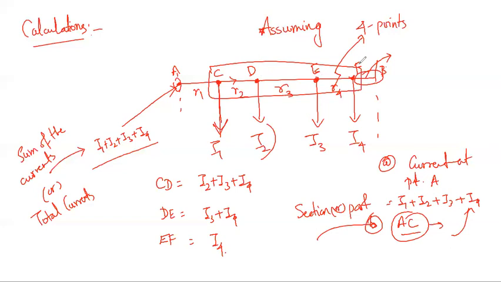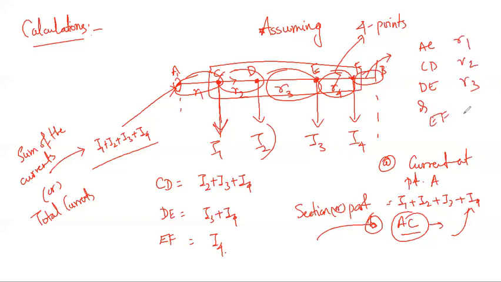So now I need to calculate the voltage drop. Assuming the resistances are R1, R2, R3 and R4, these are the resistances of the sections AC, CD, DE and EF respectively.